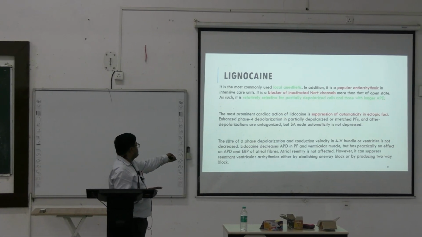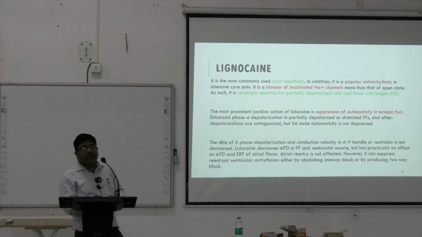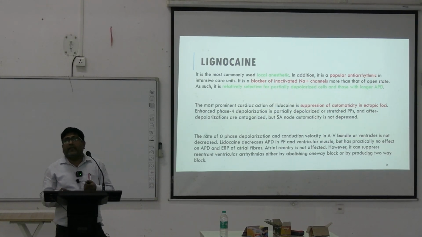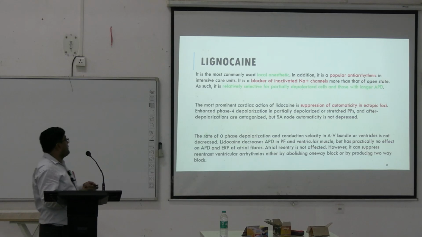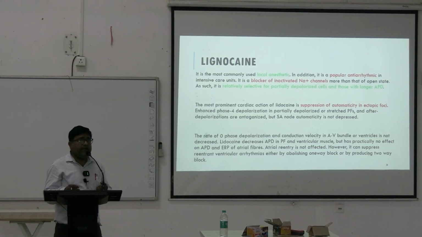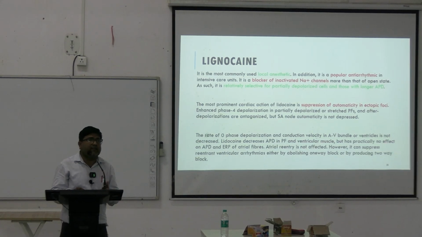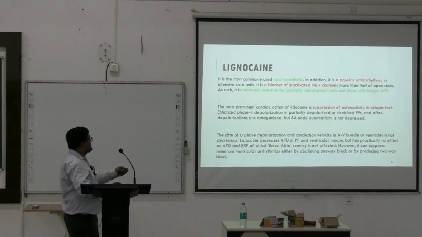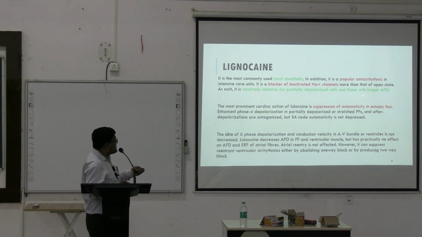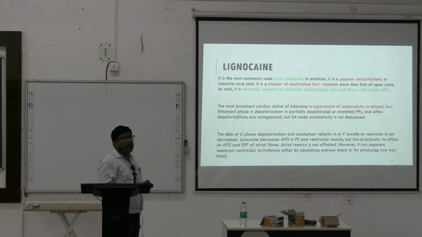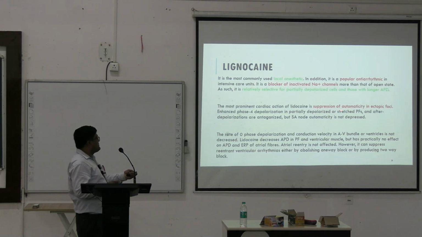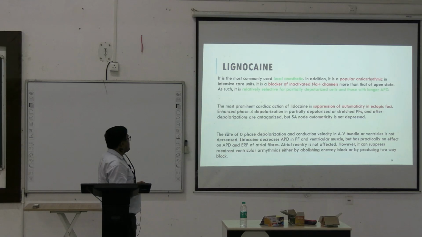Now, the class 1B drugs include lignocaine, a very commonly used anti-arrhythmic, and mexiletine. Coming to lignocaine, as we know, it is a local anesthetic and it is also used as an anti-arrhythmic drug. It is a popular anti-arrhythmic drug. It is relatively selective for partially depolarized cells and those with longer APD, as already discussed. The most prominent action is suppression of automaticity in ectopic foci.